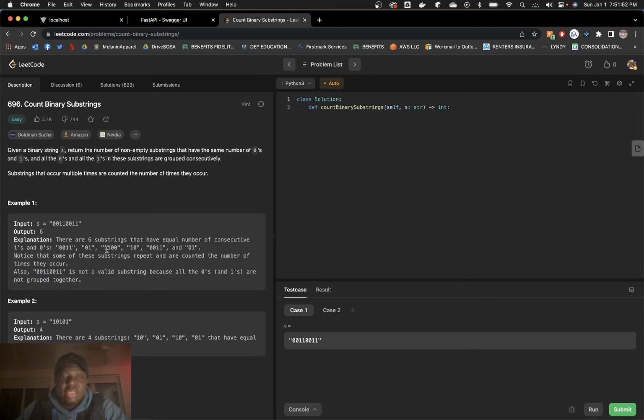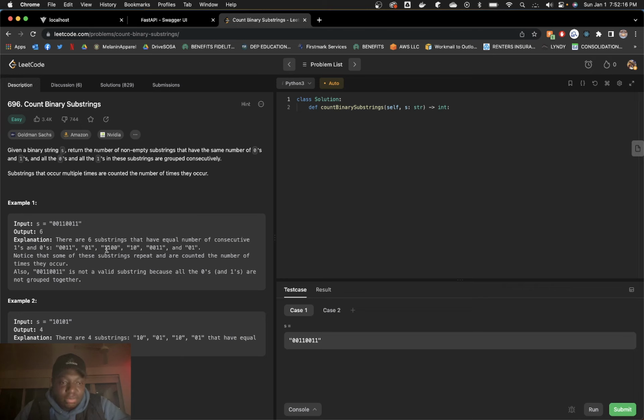So I got the two 0, 0, 1, 1s and the two 0, 1s, but I didn't see the 1, 1, 0, 0 or the 0, 1 or the 1, 0. And that's 6. That's the number of consecutive binary substrings.